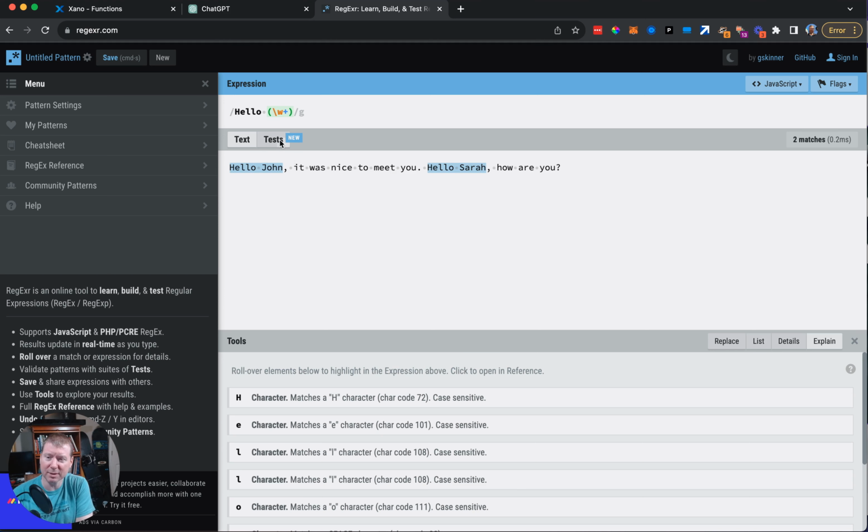So the next thing we want to do, and there are more complicated things you can do with regular expressions. I would actually recommend that you use a combination of ChatGPT and a playground like this to dial in and make sure that whatever you're putting in, with a little bit of sample text, produces the results that you're really looking for here. But let's leave the question of how to dial in a particular regular expression problem to another time, because that's a very deep subject. But let's talk about how we can bring it over to Xano.